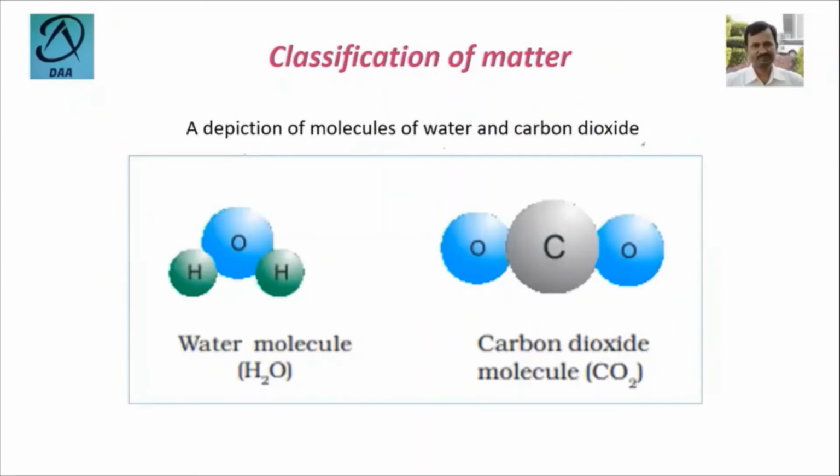If you see the figure, you can see that 2 hydrogen atoms react with the oxygen atom to form the water molecule, and similarly 1 carbon atom reacts with 2 oxygen atoms to form carbon dioxide, CO2. And for the water molecule, the formula is H2O.